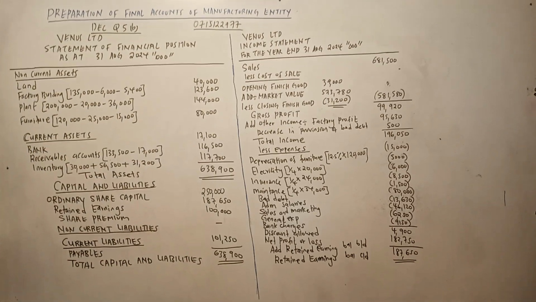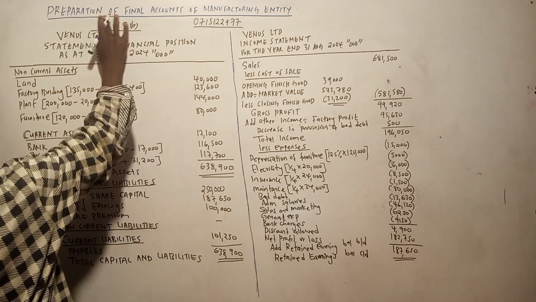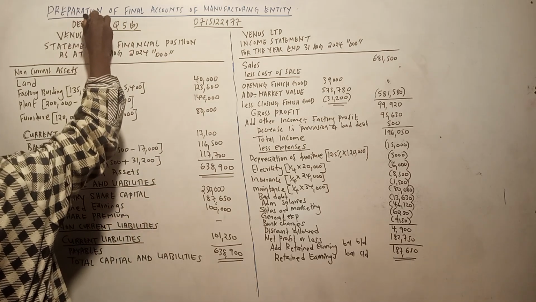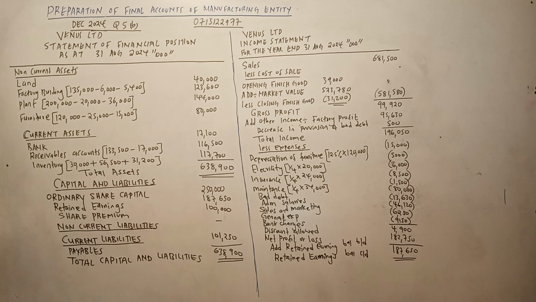Let me add them for confirmation purposes. 250 plus 187.65 plus 100 plus 101.25 is 638,900. That one is okay. So that's how you are supposed to do that question. That was for December 2024, question number 5B.